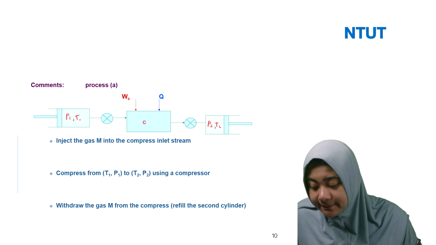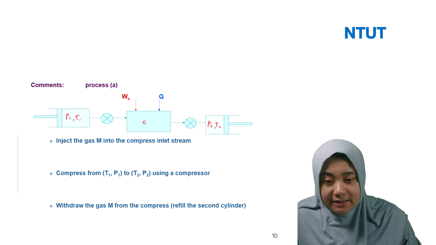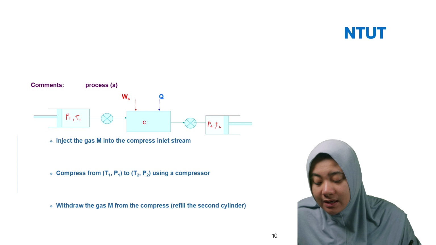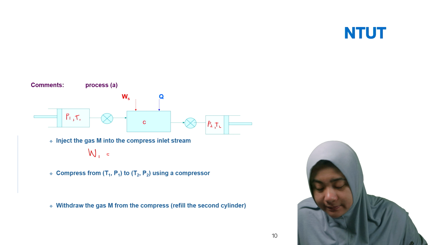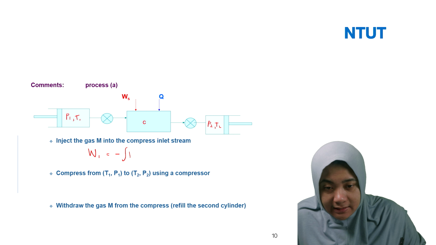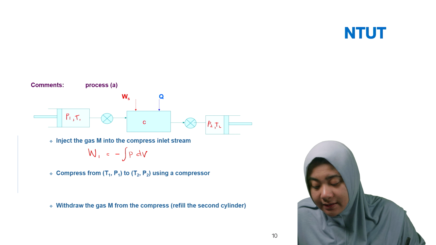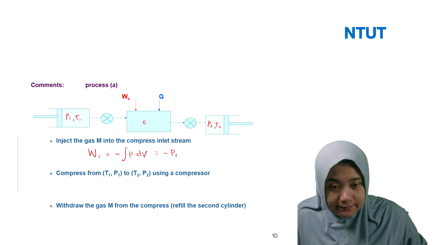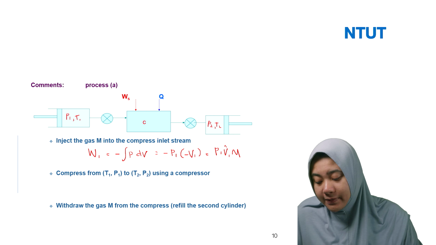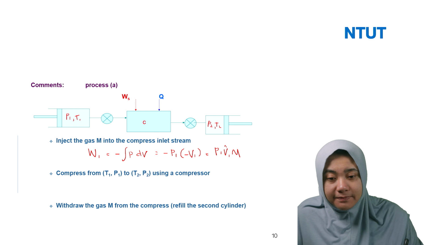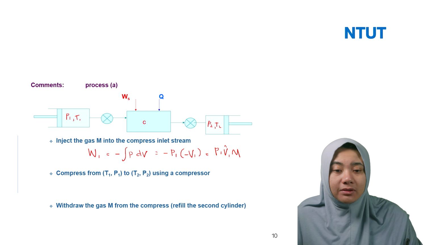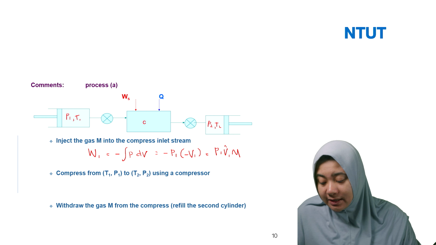Actually, based on the process, first we inject the gas M into the compressors, or compress into the inlet stream in the compressors. So here we have W1 equal to minus integral P dV. So here you can write P1 V1 M. Then compress from T1 P1 to T2 P2, using the compressor.